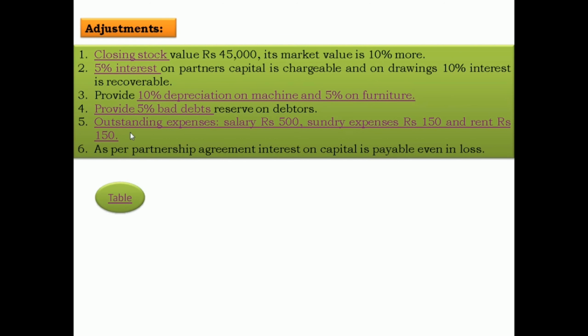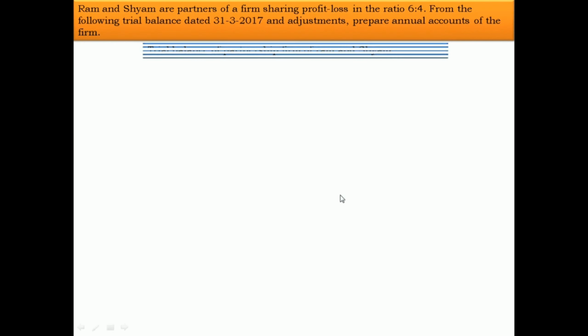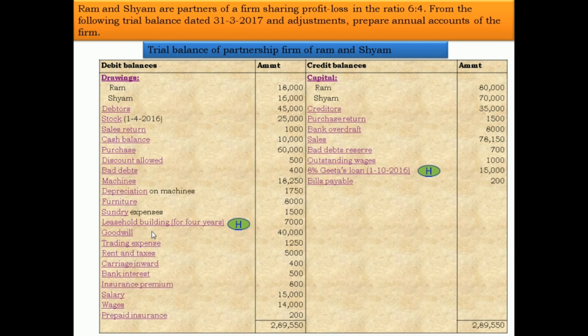Now next, adjustments 1, 2, 3, 4, 5 are over. Now there are two hidden adjustments. Now one by one, hidden adjustments. The first hidden adjustment, leasehold building for 5 years. Year is not mentioned, date is also not mentioned, means from current year also. Current year 7,000. So 7,000 divided by 4.